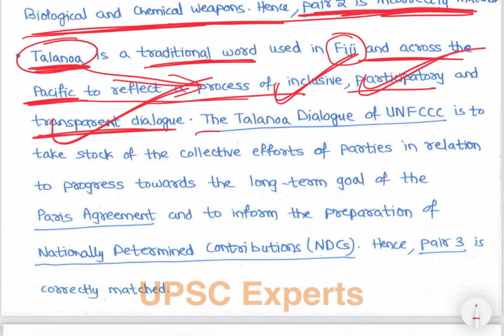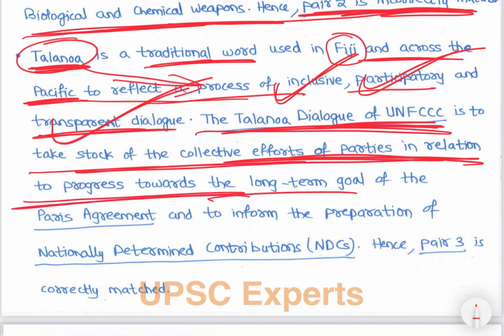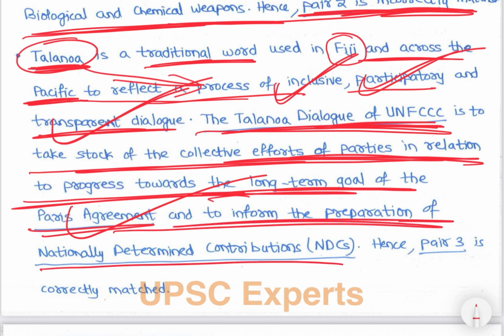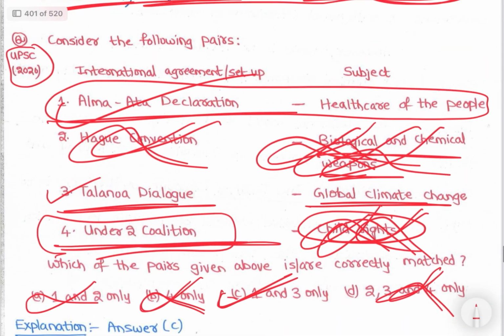The Talanoa Dialogue of the UNFCCC is to take stock of the collective efforts of parties in relation to progress towards the long-term goal of the Paris Agreement and to inform the preparation of nationally determined contributions. Hence, pair 3 is correctly matched. The Talanoa Dialogue is about global climate change.